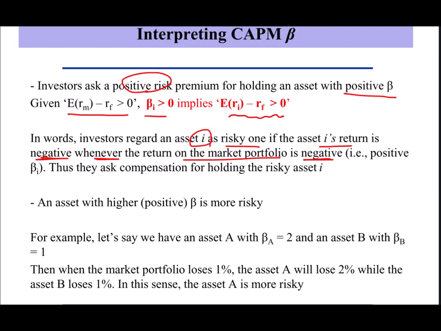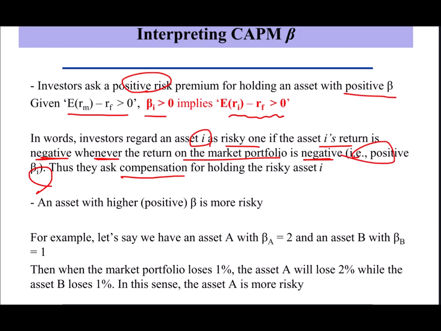This is the meaning of the positive beta. When bad things happen in the market, if your asset also gives negative return, you feel investing into that asset is risky. So before investing into that asset, you will ask for some compensation for your investment. This is the risk premium you expect to earn on average by investing into that asset.